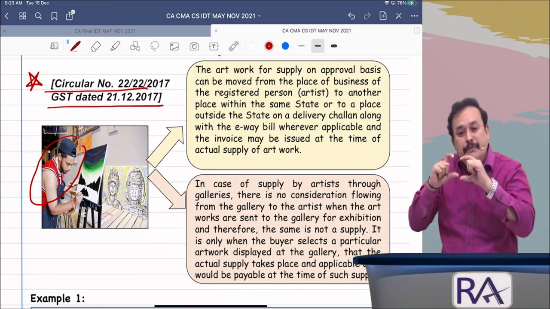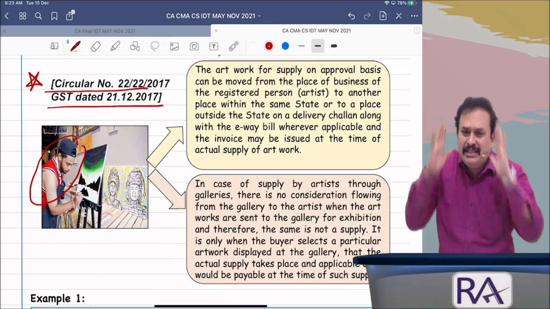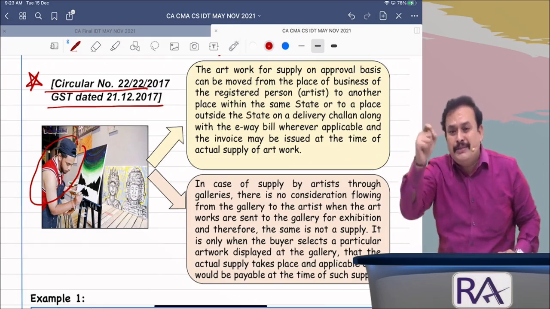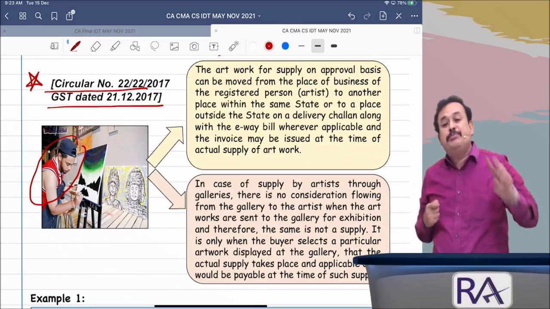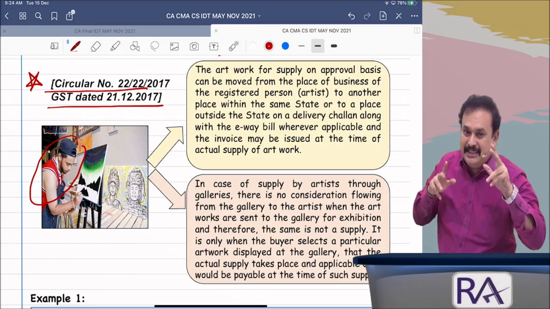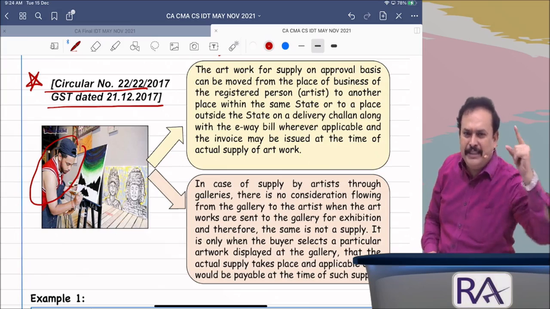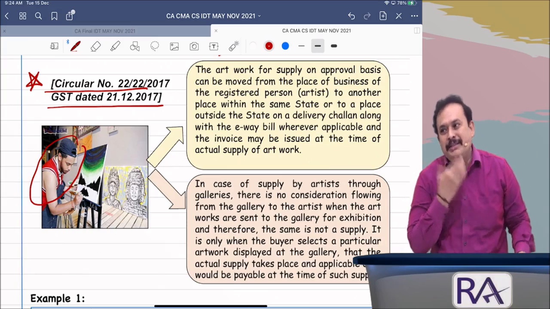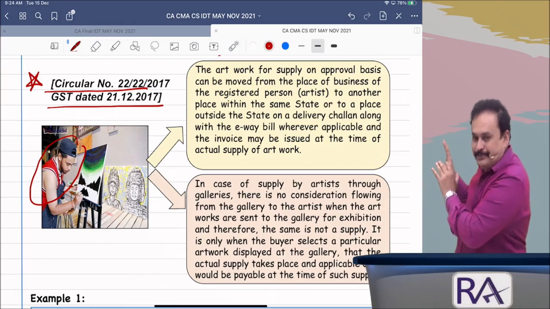In the name of goods sent on sale or approval basis, which is not a supply, it is not that forever it is not a supply. If the goods received on sale or approval basis are not returned to you within 6 months from the date of dispatch, then the lawmaker said in the GST law it amounts to a supply. On the first day after expiry of 6 months, it is a supply. Hey mister, you have to pay GST. Get my point, sir? I wanted to bring this point to notice before going further.